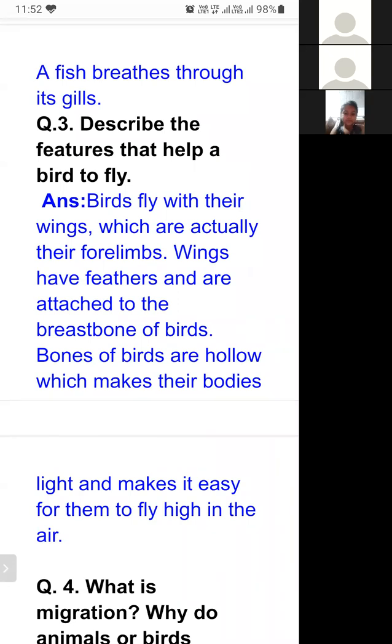So student, I am repeating this explanation. Describe the feature that helps a bird to fly. Birds fly with their wings, which are actually their forelimbs. Wings have feathers and are attached to the breastbone of birds. Bones of birds are hollow, which make their bodies light and make it easy for them to fly high in the air.